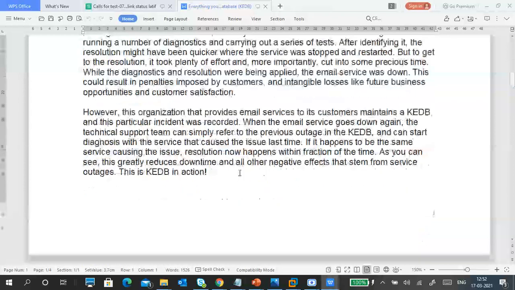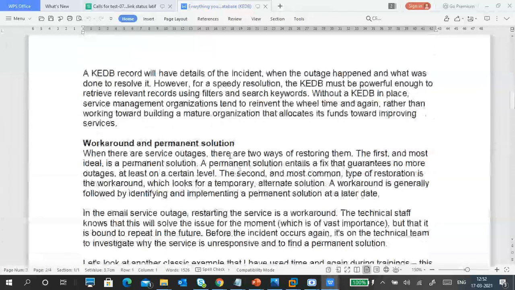The more important part is, whenever an issue occurs: what kind of issue occurred? What are the probable causes? What actions were taken to fix the issue? Once we fix it, is it working or not? Next is prevention, so that the issue does not happen again. We put everything into the document, and that is nothing but a database.